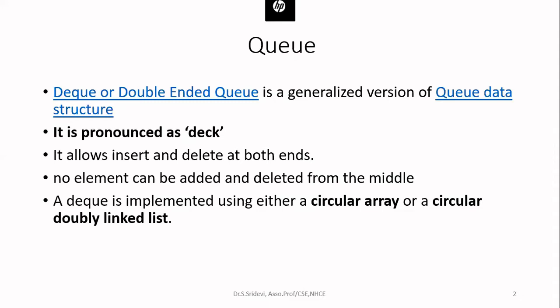Similarly, if you want to implement this DQ, you have to go either for circular array or otherwise circular doubly linked list. Linked list we will see in the next unit. So here again, we are going to use circular array only. Whatever we have used before in case of circular queue, the same thing we are going to use in DQ also.